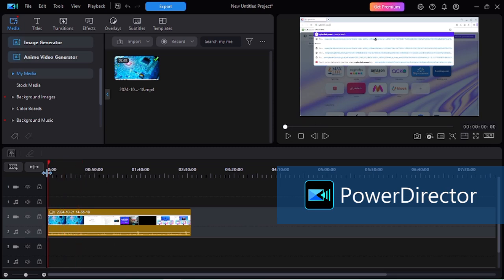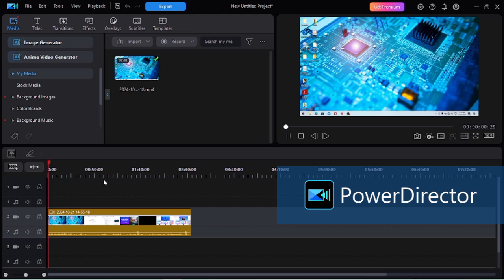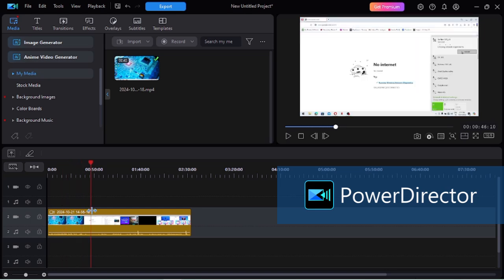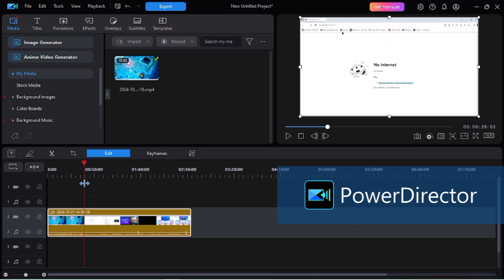So let's edit more. Today I am going to tell you how to download a very good video editor on your PC named CyberLink PowerDirector. So let's start. The first step is open your browser. In my case, I am opening Opera browser. In fact, you can use any browser. In fact, my electricity got cut off over here.